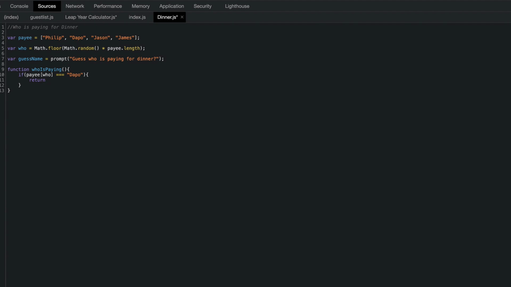should I let it say Dapo who? Since you're going to guess who's paying, I'm going to put something more like guessName. I want it to say guessName plus who, so it's going to say something like Dapo who or James who. But then I want James to really pay. So I really want James to pay. Let's just make it say Dapo who. Like, who's Dapo? Dapo who?